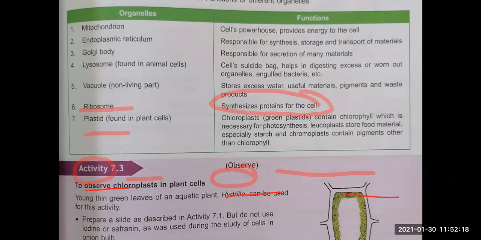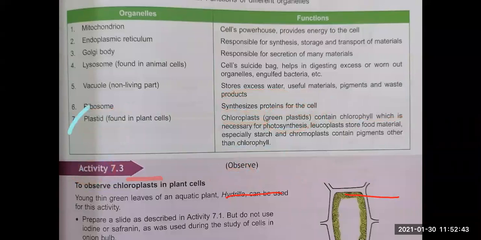What are plastids? Plastids are found in plants and they are the material which help in the process of photosynthesis, right? They are chloroplast. It contains green color plastids. So chloroplasts are green in color. And it contains chlorophyll, you know, which helps in the process of photosynthesis. So plastids का काम क्या होता है? They help in the process of photosynthesis. और भी बहुत सारे plastids हैं. एक तो chloroplast हो गया जिसके अंदर chlorophyll होता है and it helps for photosynthesis.